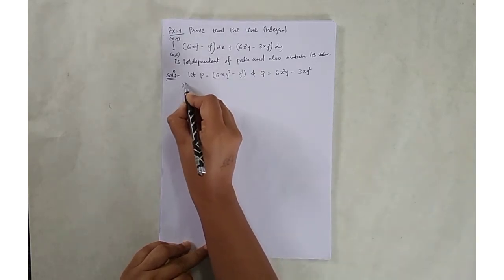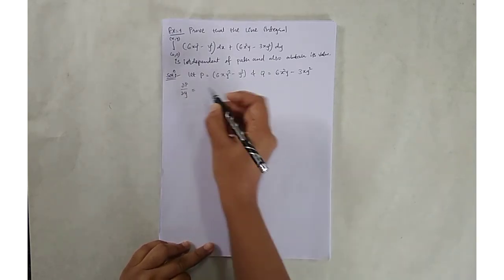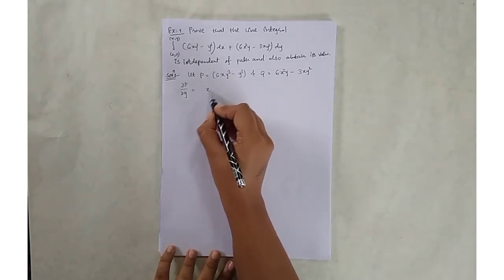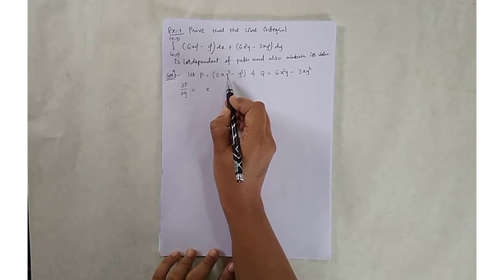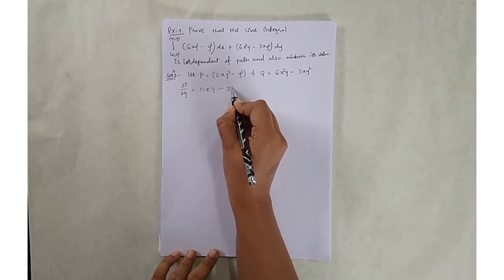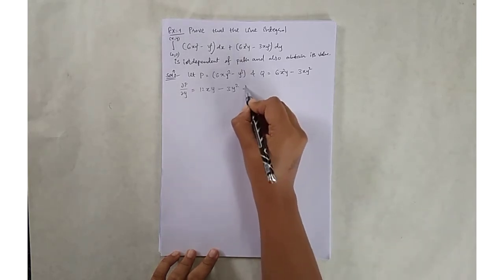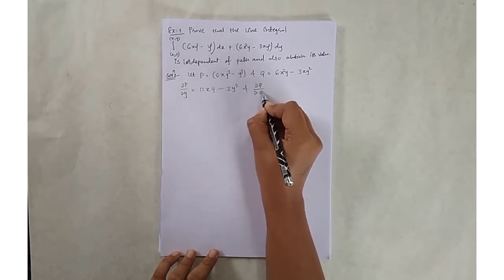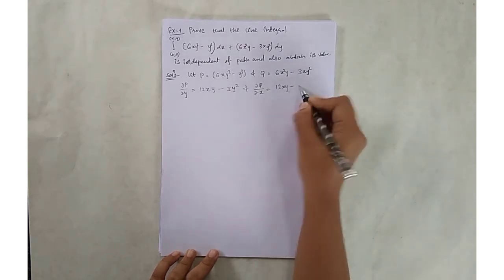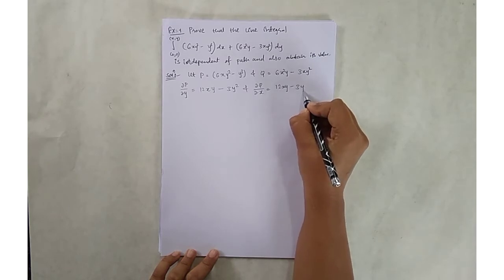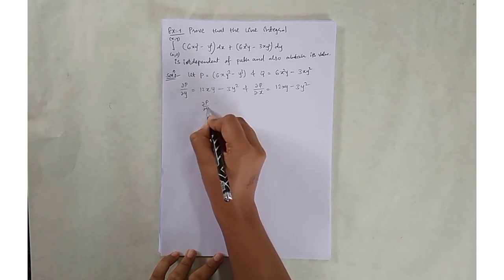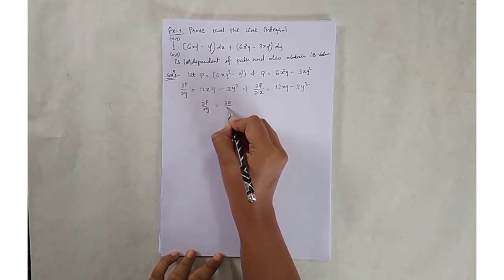First, del p by del y: 6x is a constant and the derivative of y squared is 2y, so it is 12xy minus 3y squared, and del q by del x is also 12xy minus 3y squared. So here you see that del p by del y is equal to del q by del x.